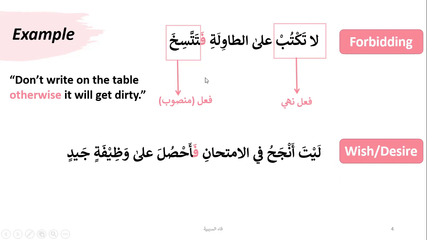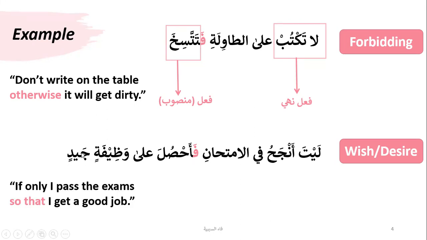Now, in cases of wishing, so laita anjahu fil imtihani fa ahsula ala wazifatin jayyidin. So over here, if you see, if only I pass the exams so that I get a good job. Now, over here, please notice that the fail is in a normal form. There is no lightest effect over here. It's in its formal form. Laita is, if you remember, one of the words which are used to express a desire. So, if only anjahu, I pass, fil imtihani, the exam, in the exam, I pass in the exam.